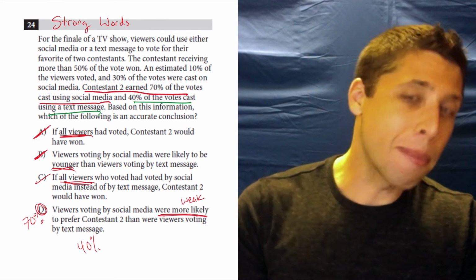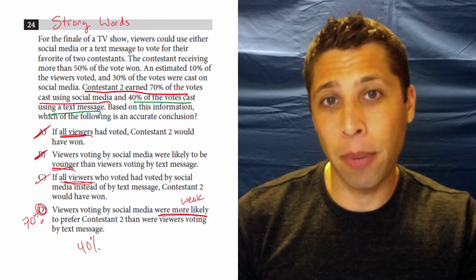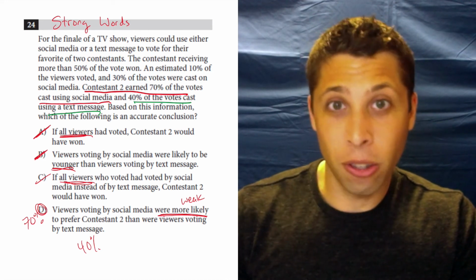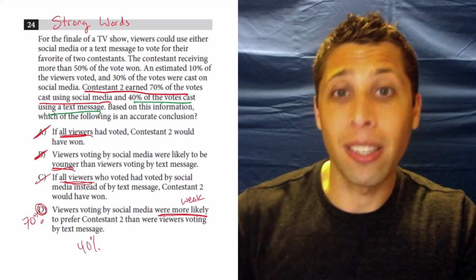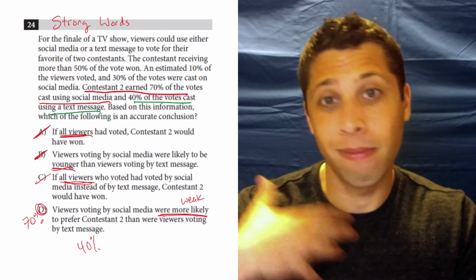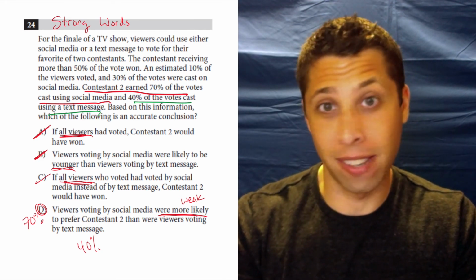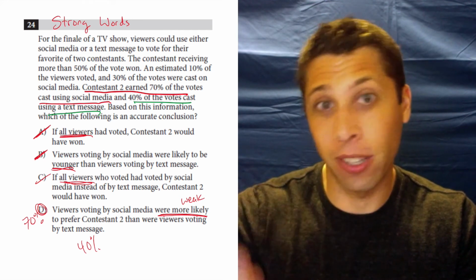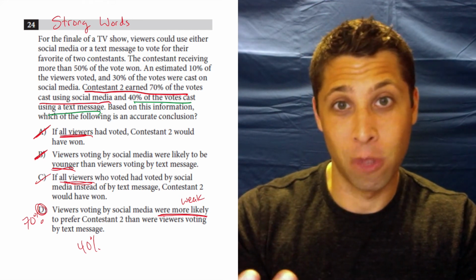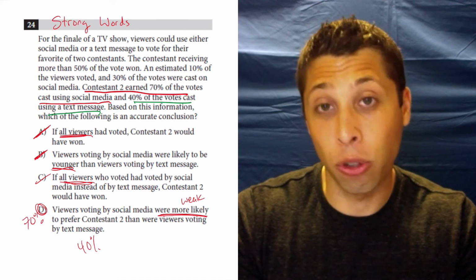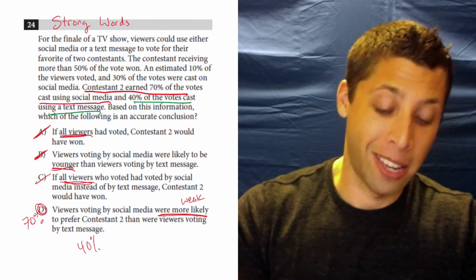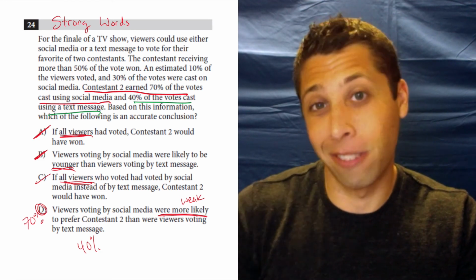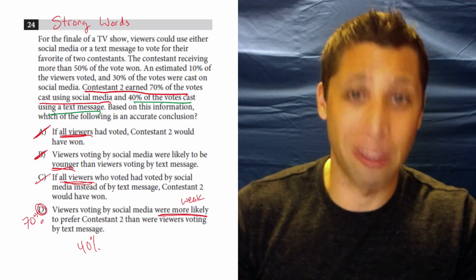So don't be intimidated by these. I think they end up being easier a lot of the time than they might seem at first. Just look for the answer choice that is the weakest conclusion, that doesn't add more to the passage than is there. You're really just supposed to read this, follow the instructions, and stick to what's told to you. That's all. So the strong words strategy is a reading strategy, and this question looks like a reading question. So no surprise that the reading strategy helped, even though it's the math section. That can happen.